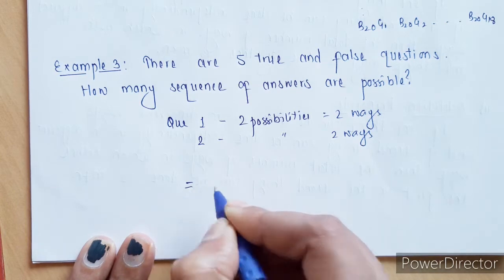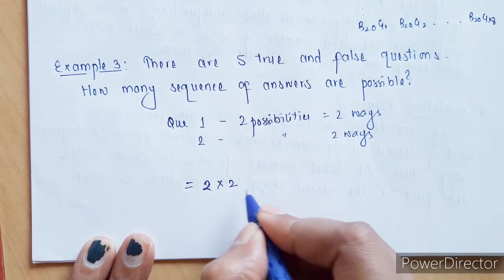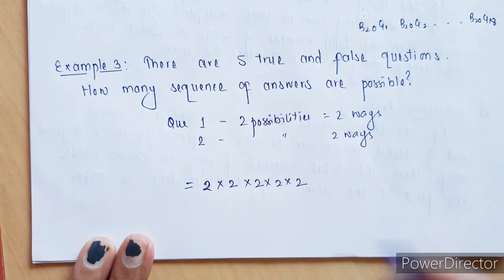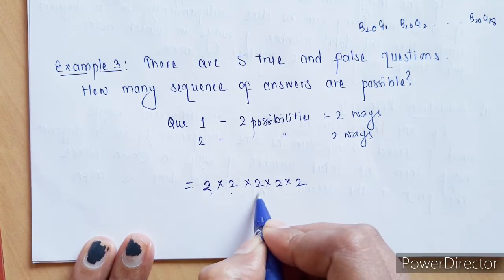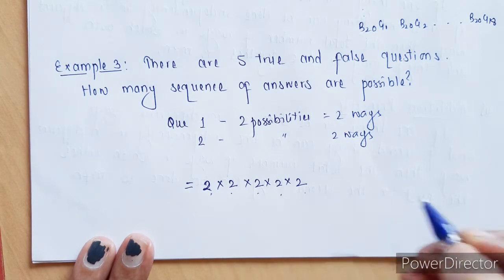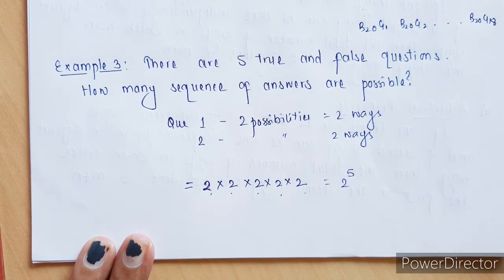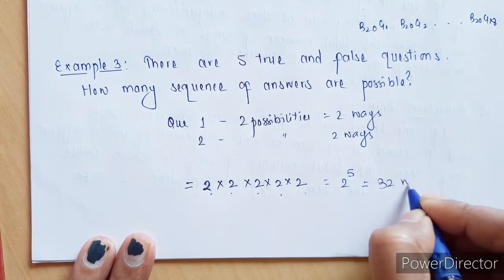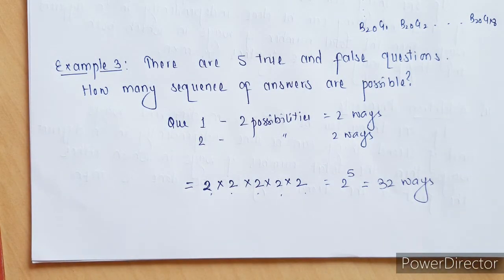So all together we can answer these 5 questions in 2 into 2 into 2 into 2 into 2 ways. Because the first question we can answer in 2 ways, second 2 ways, third 2 ways, fourth 2 ways and fifth 2 ways. So there are total 2 raised to power 5 ways we can answer 5 questions, which is nothing but 32 ways. So given 5 true or false questions, we can answer them in total 32 ways.